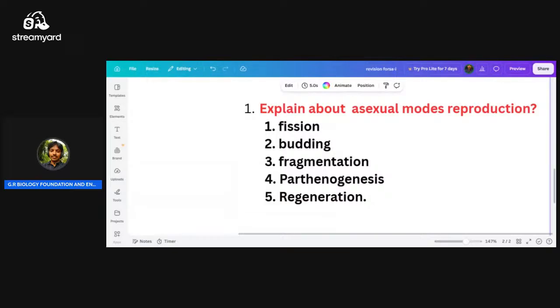So a special growth we will find on the parent organism, and this can be from any part of the body.